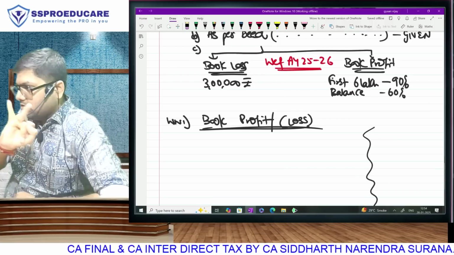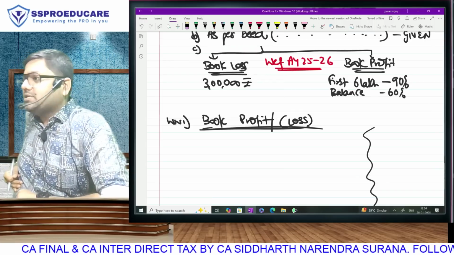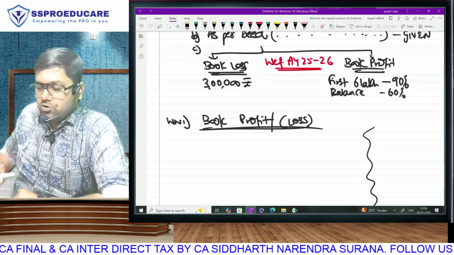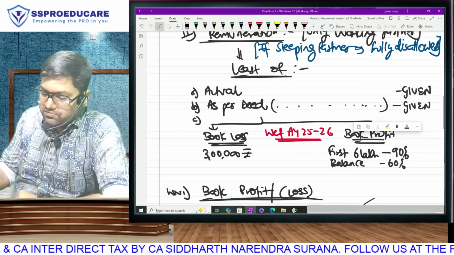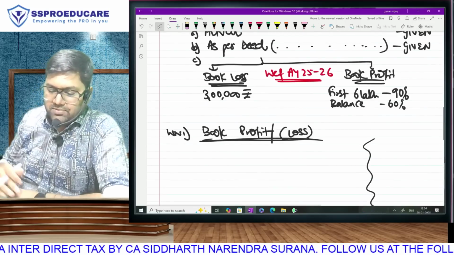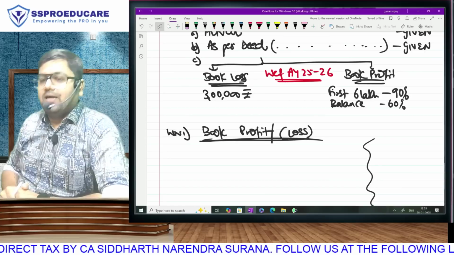Actual, as per deed. For the third amount, we have to leave and do a separate calculation. What is that separate calculation? Book profit or book loss. So here we get the final answer. If it's a loss, then our answer will be fixed. What, sir? 3 lakh. But if it's a profit, then first 6 lakh 90, balance 60.